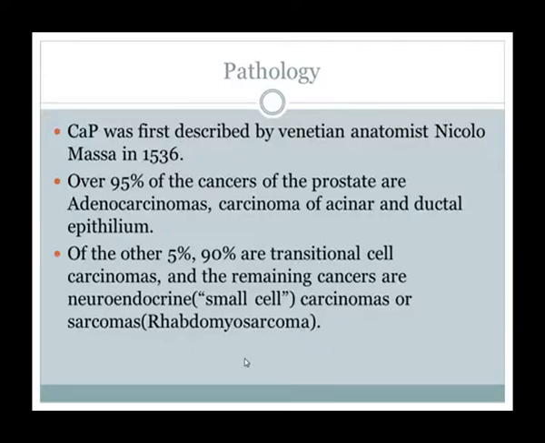Only 5 to 10% of the remaining cancers are neuroendocrine, small cell carcinoma, or sarcomas, that is rhabdomyosarcoma. This sarcoma is a rare cancer and mostly seen in childhood. Sometimes in young adults of 18, 19 years of age, there is CA prostate that is rhabdomyosarcoma.